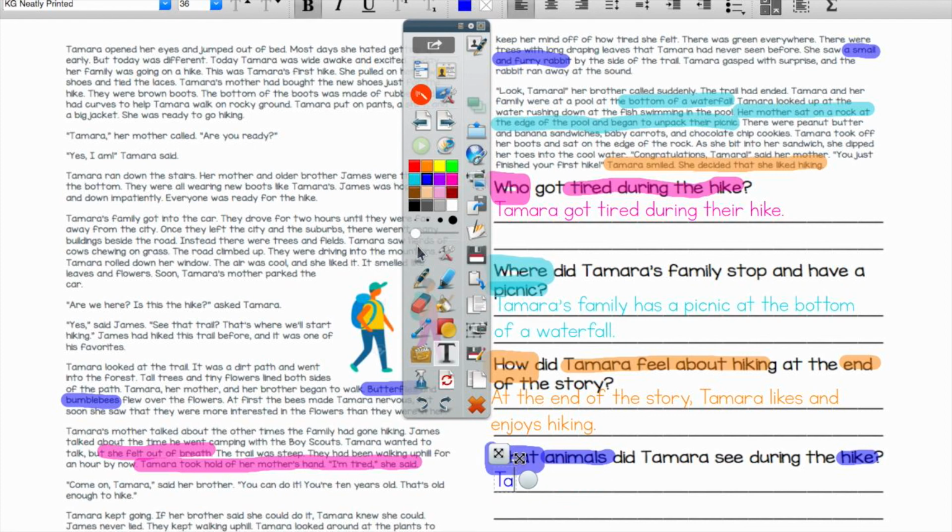I can say Tamara saw butterflies, bumblebees, and a small furry rabbit while hiking.